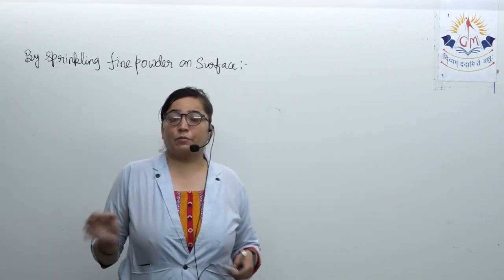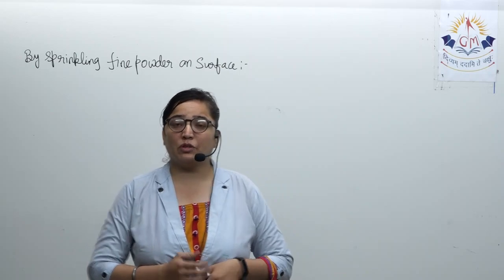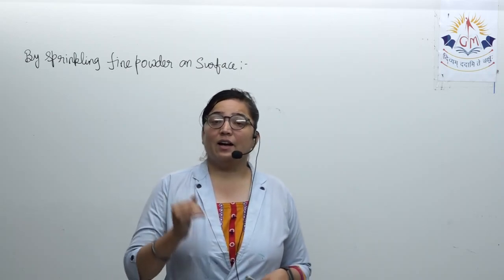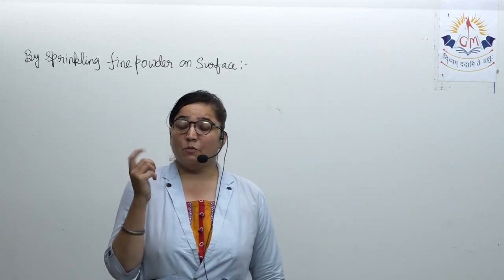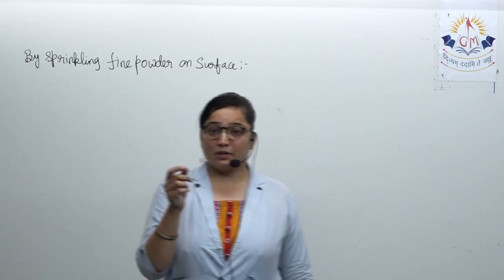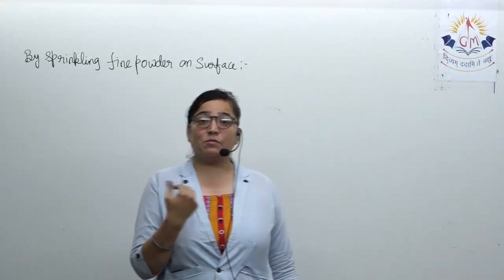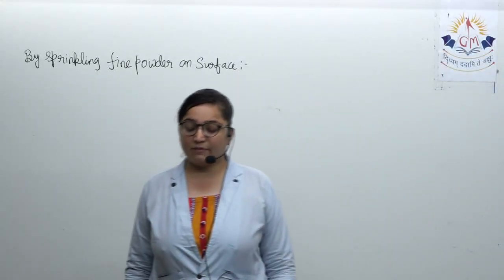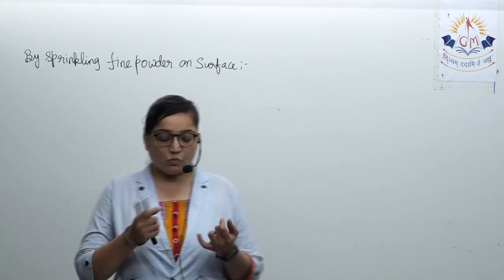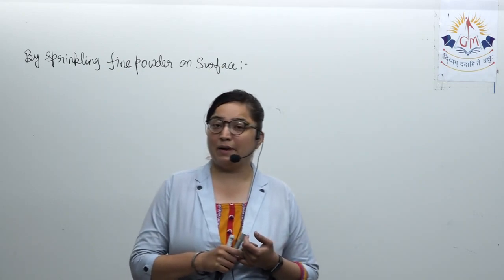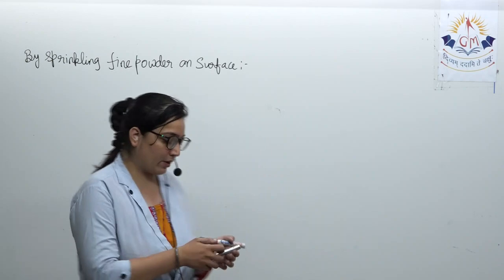When you're playing carom board, you add a little bit of talcum powder. Why? Just to make it smooth, so that the movement of the small gotis, all those things, becomes quick. So that is again one of the ways by which the friction can be reduced. A small quantity of powder applied on the wooden surface reduces the friction.